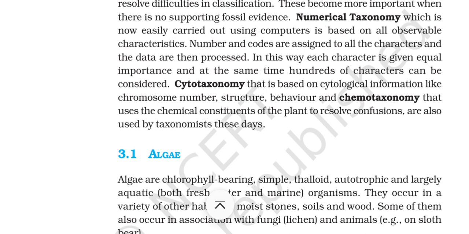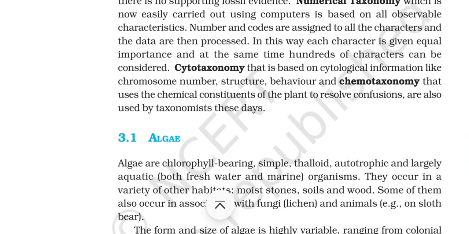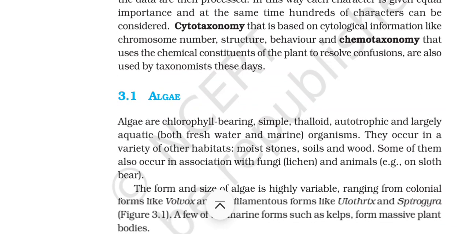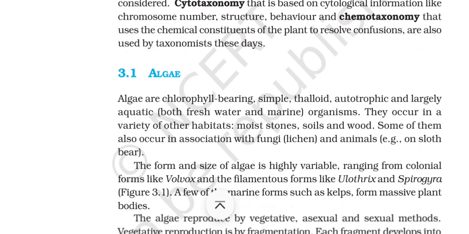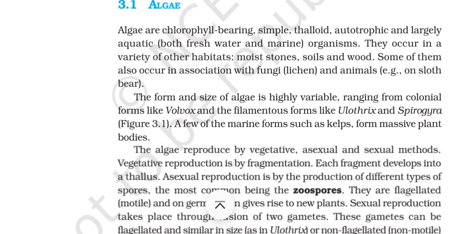Numerical taxonomy, which is now easily carried out using computers, is based on all observable characteristics. Numbers and codes are assigned to all characters and the data are then processed. In this way, each character is given equal importance, and at the same time, hundreds of characters can be considered. Cytotaxonomy, that is based on cytological information like chromosome number, structure, behavior, and chemotaxonomy that uses the chemical constituents of the plants to resolve confusions, are also used by taxonomists these days.